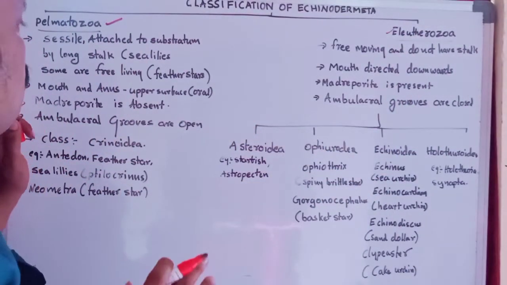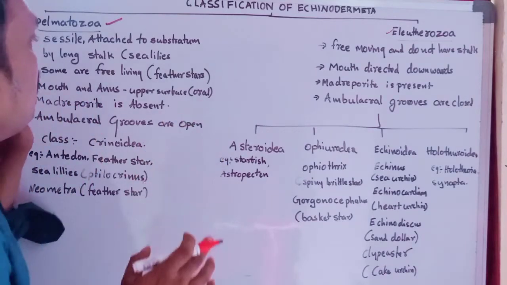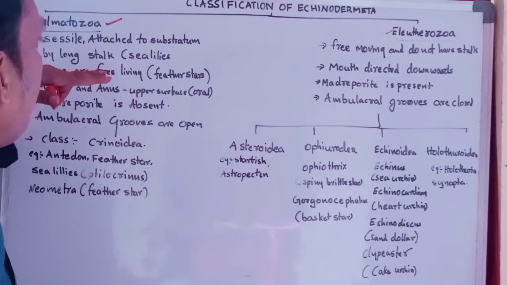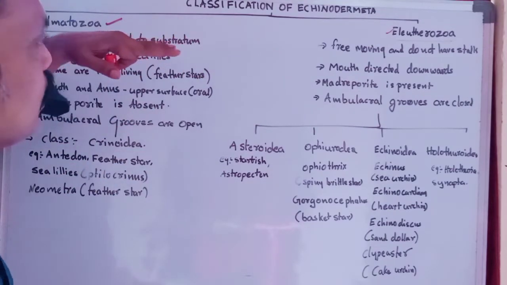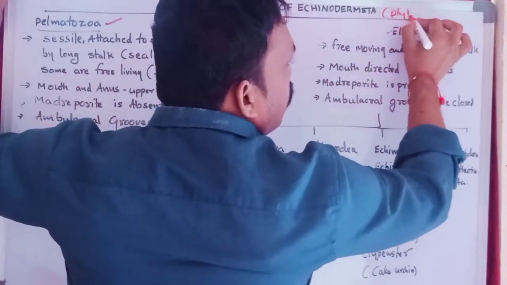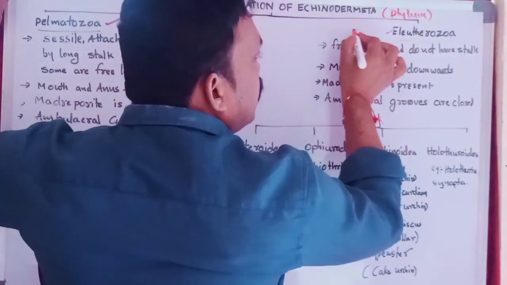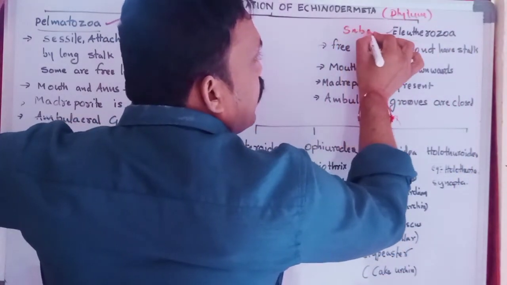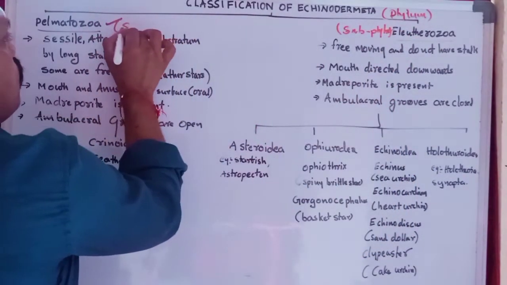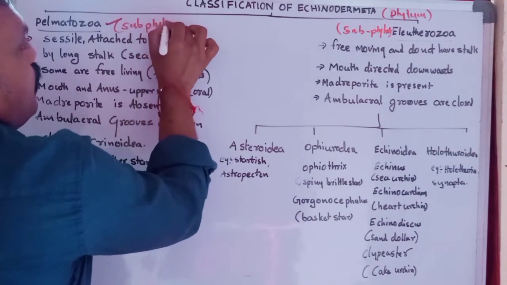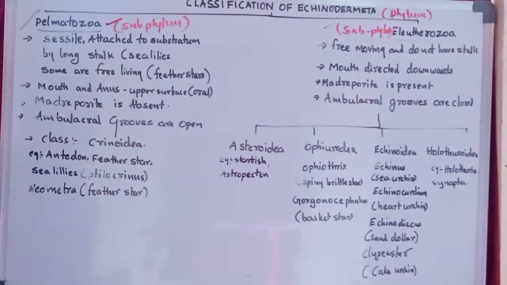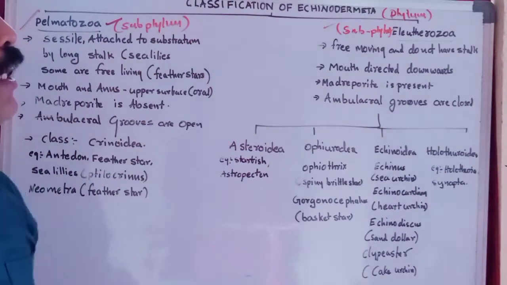First of all, we have to discuss the difference between Palmatozoa and Luterozoa. The phylum Echinodermata is divided into 2 subphylums: subphylum Palmatozoa and subphylum Luterozoa. What is the difference between Palmatozoa and Luterozoa?